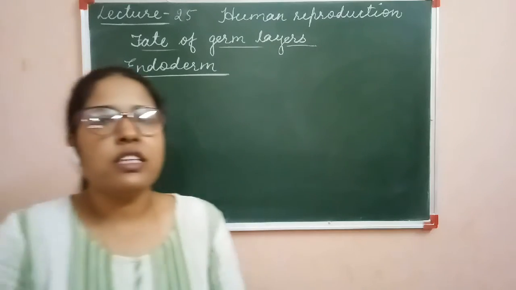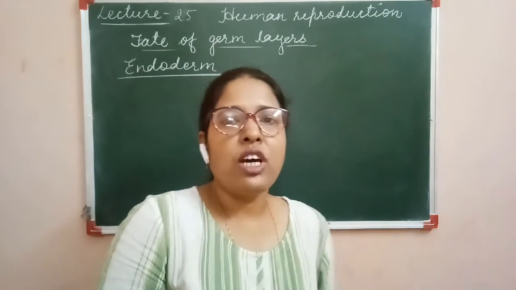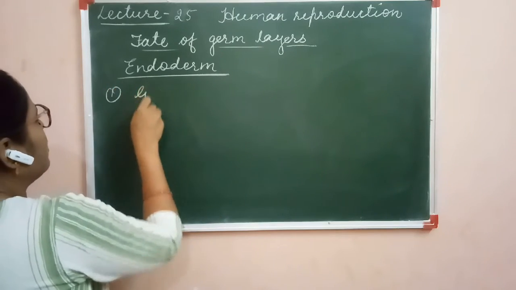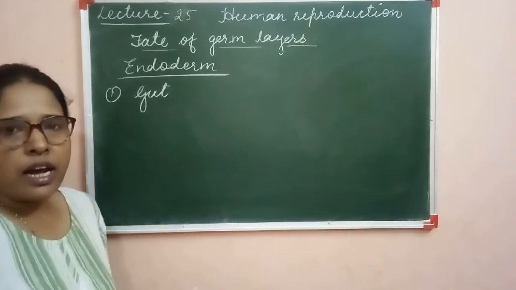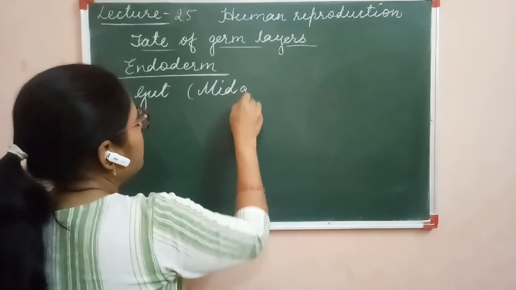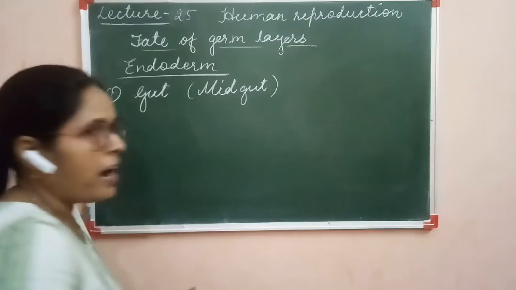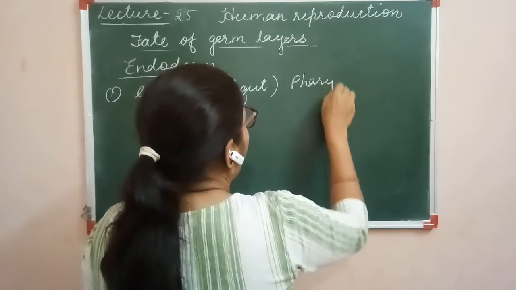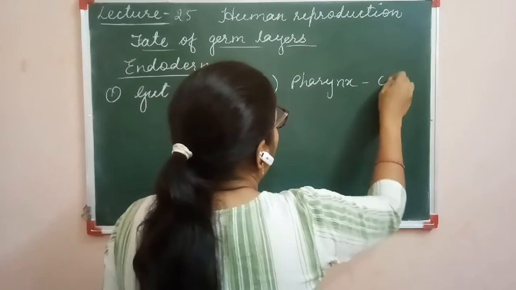Now firstly we will discuss the organs which are formed from the endoderm. First one is the gut, meaning the intestine. Mainly the midgut is formed from endoderm. Midgut means the part from pharynx to colon.